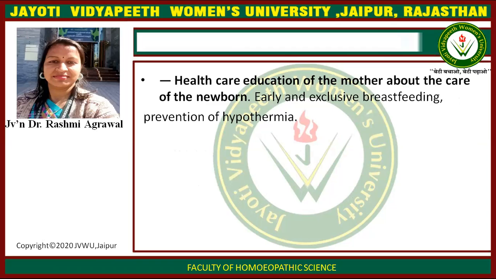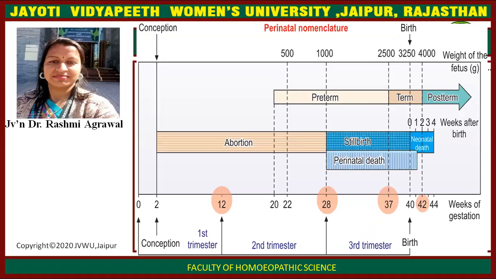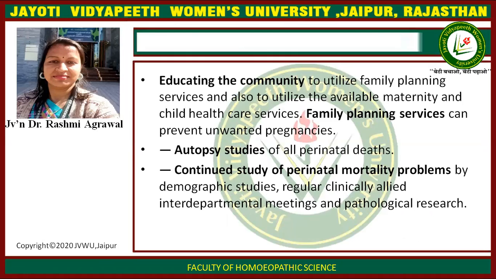Okay. This is the main chart; you can understand by this preterm, term and postterm conditions. Educating the community to utilize family planning services and also the available maternity and child health care services. Autopsy studies, continuity study of perinatal mortality problems.